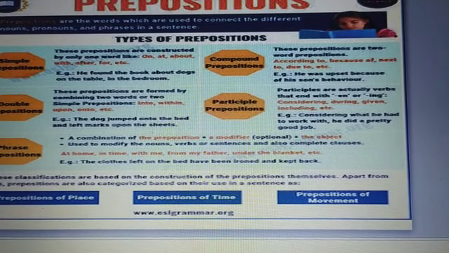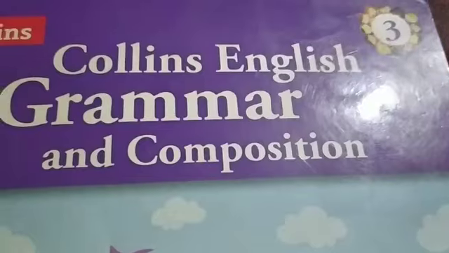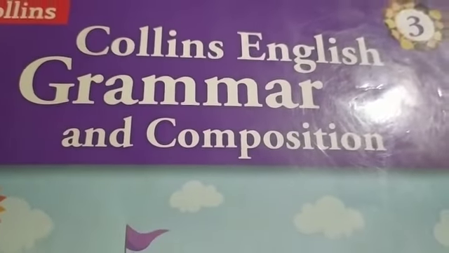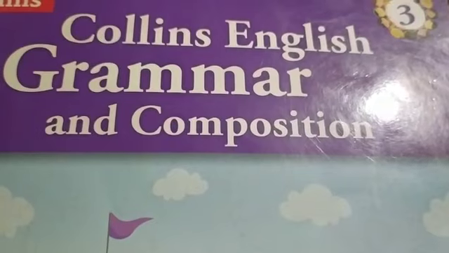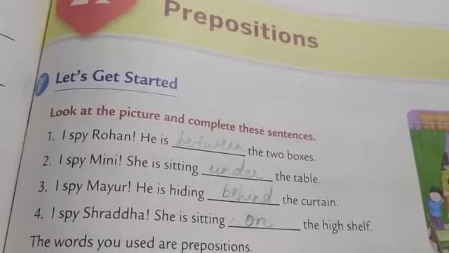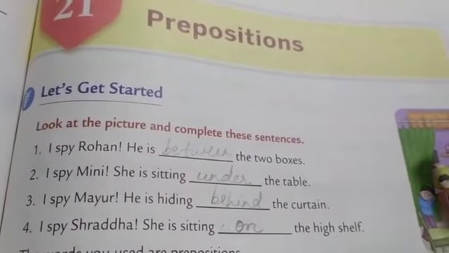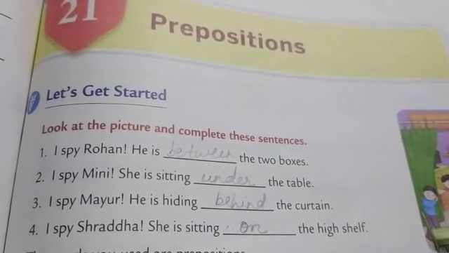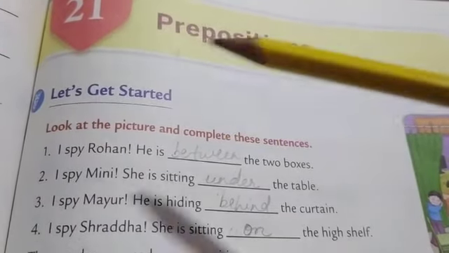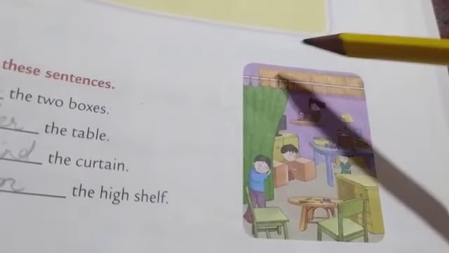You take out your Collins English Language book and turn to Lesson 21, Preposition. Turn to page 81. Keep a pencil and eraser with you. Let's get started. Look at the picture and complete the sentence. So this is the picture. We have to look at the picture and complete the sentence.